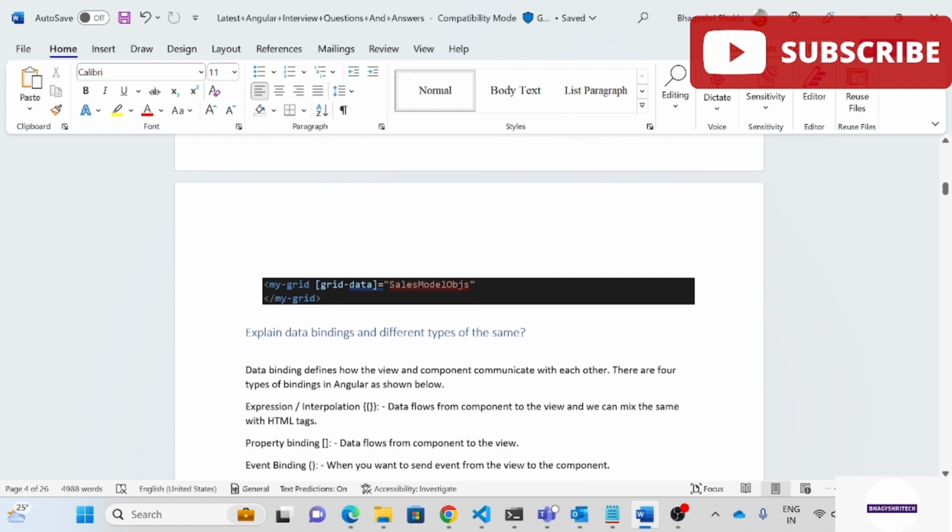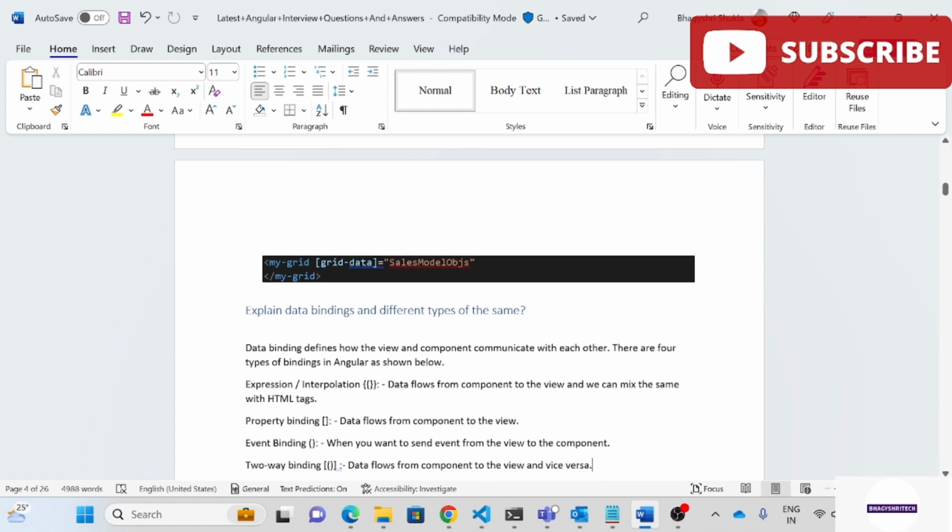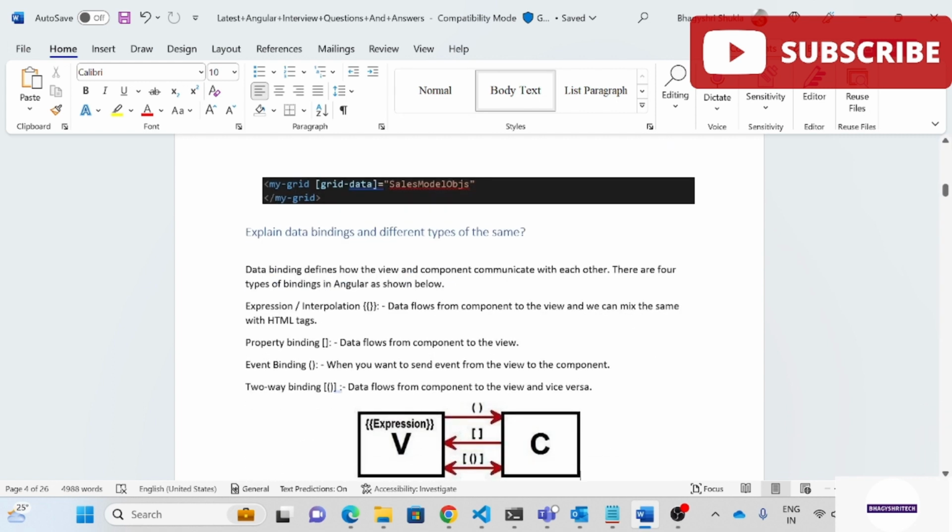Next, I have a question regarding data binding and the different types of it. Data binding defines how the view and component communicate with each other. There are 4 types of binding in Angular, as shown below. First, expression and interpolation. It is one thing, just giving the name. Sometimes what we know as double curly braces is interpolation. Just for the example, it represents the data flow from component to the view, and we can mix it with HTML tags. So it is an interpolation expression.